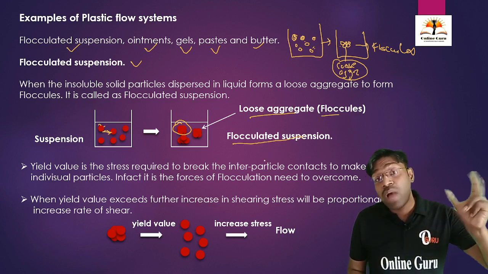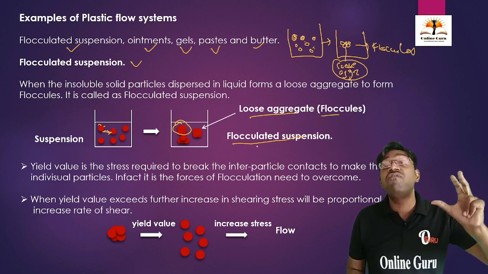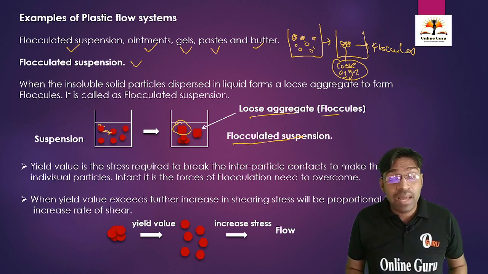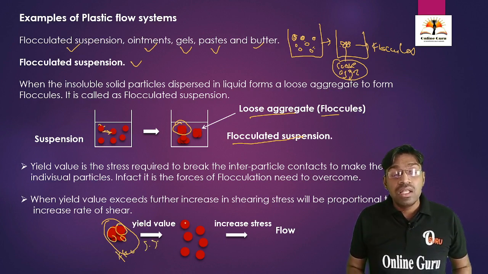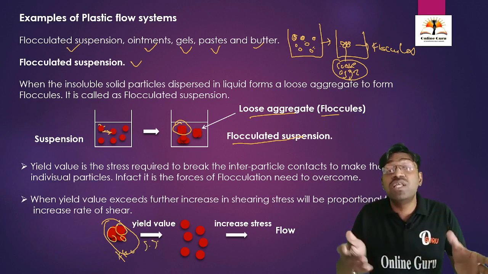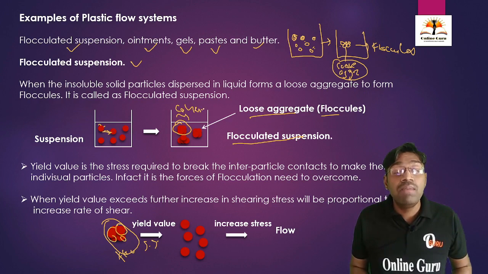But when we are going to apply some shearing stress, means when we are going to shake this suspension of flocculated suspension, what will happen? See here, this is the particular aggregate. This is the loose aggregate of the flocculated suspension. This is a floccule. When we are going to apply the shearing stress, then there will be breakage of the cohesive forces. See here, these loose aggregates are formed due to intermolecular interaction or cohesive forces between the molecules.